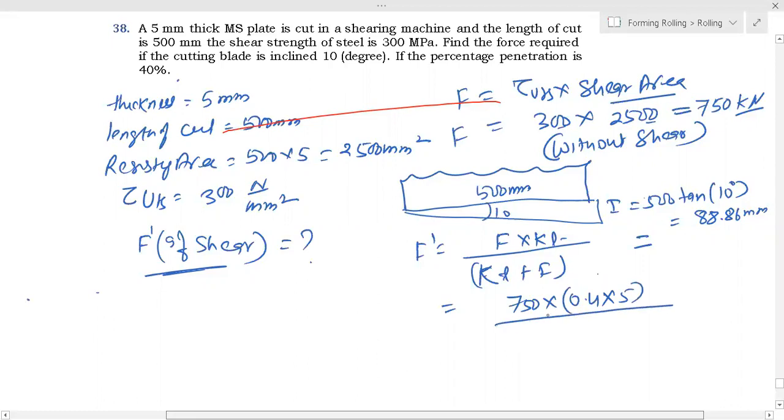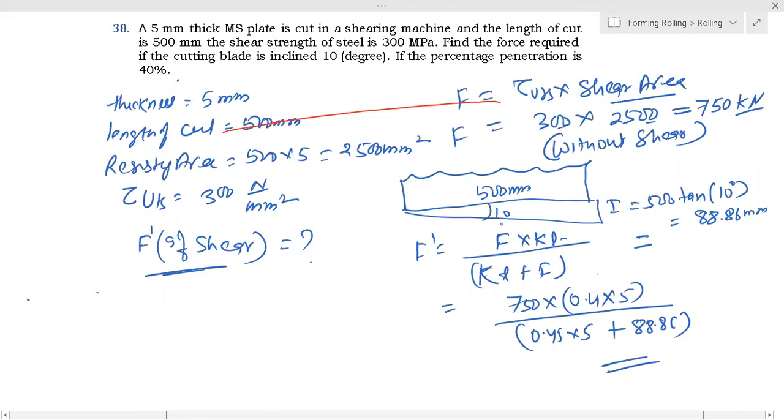So KT is 0.45 into 5, plus 88.86. Fine. So what is the answer? Final answer, please tell. What is the final answer? 8.86. 8.62. Is it correct?